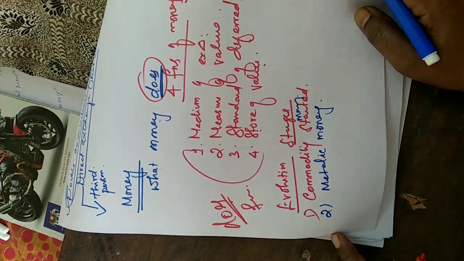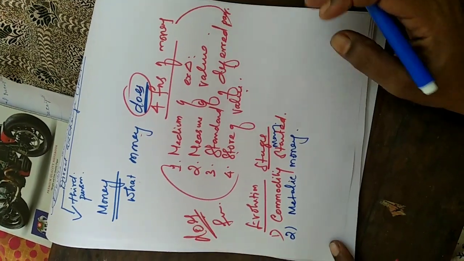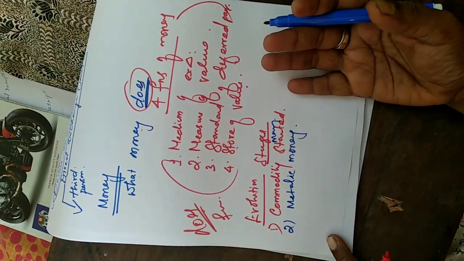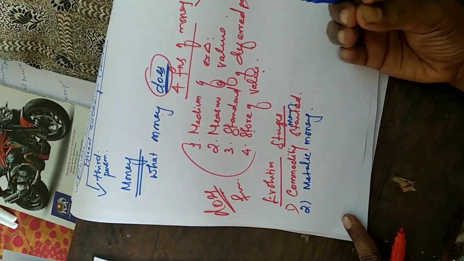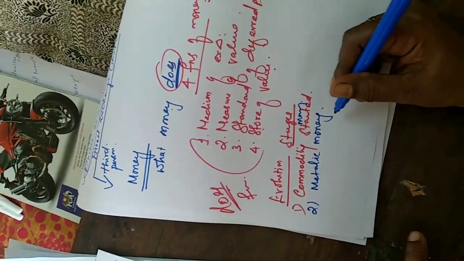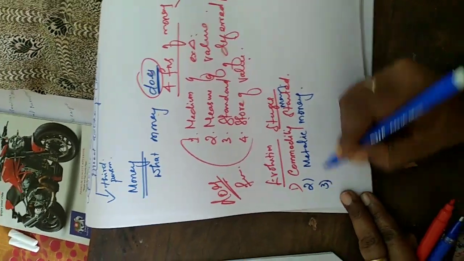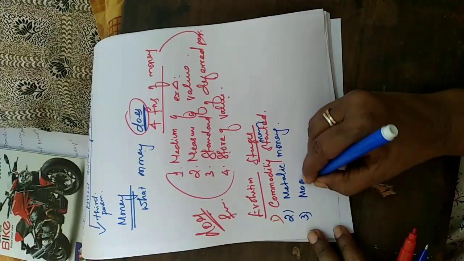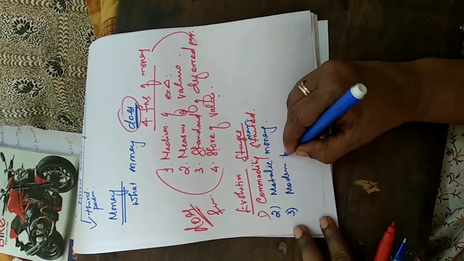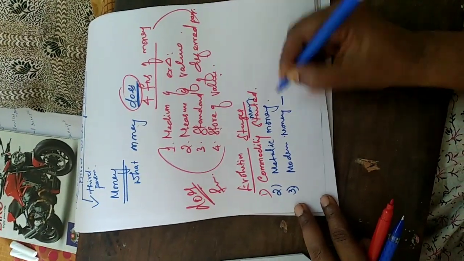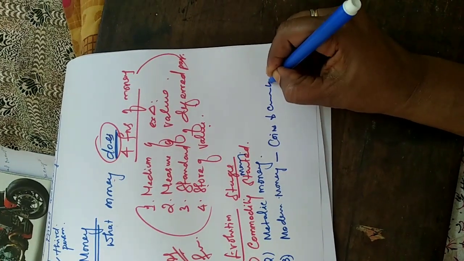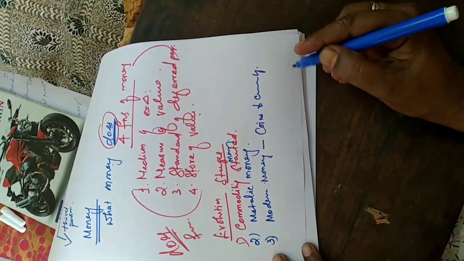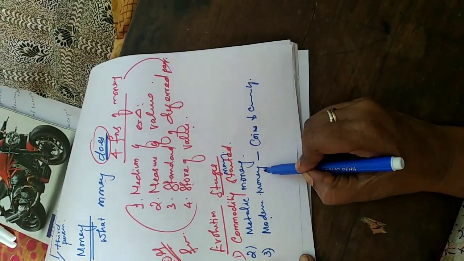Some of the kings wanted to show themselves. That is a prestige issue for those people. The kings started to use some precious metals also. The third one is the modern money system. What we are having, they started to use: coins and currency used by the people. So that is called modern money.